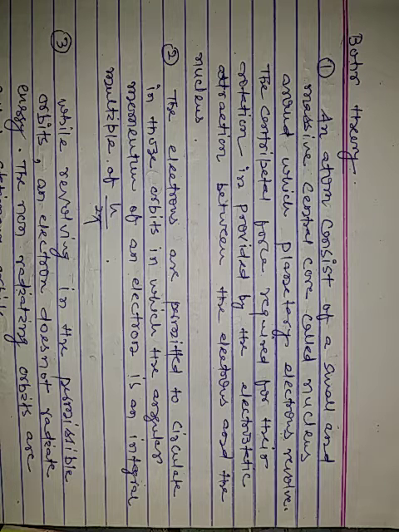The first postulate says an atom consists of a small and massive central core called nucleus, around which planetary electrons revolve. The centripetal force required for their rotation is provided by the electrostatic attraction between the electrons and the nucleus.